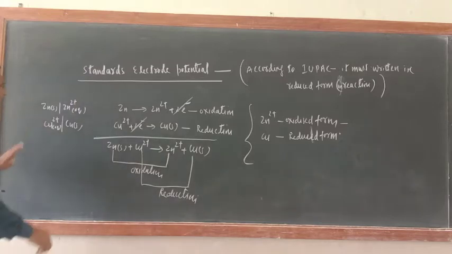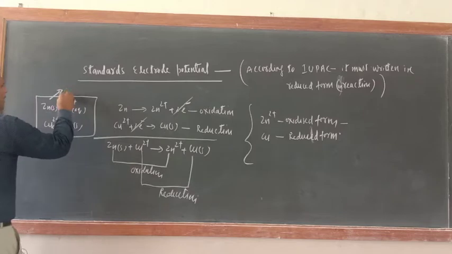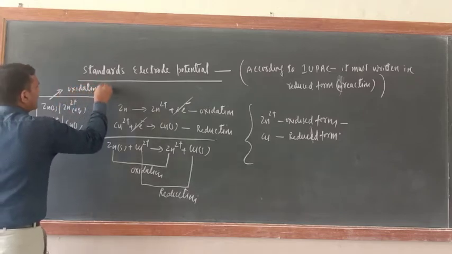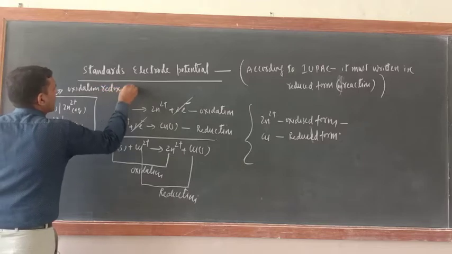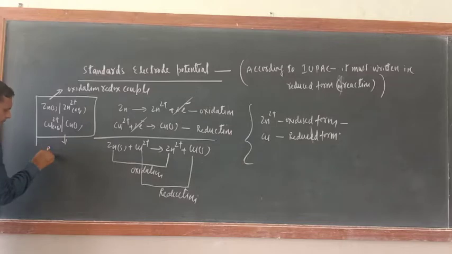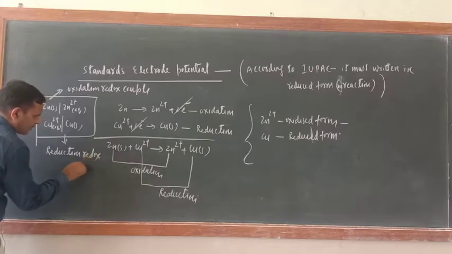This was the earlier rule: this is the oxidation redox couple, and this is the reduction redox couple.